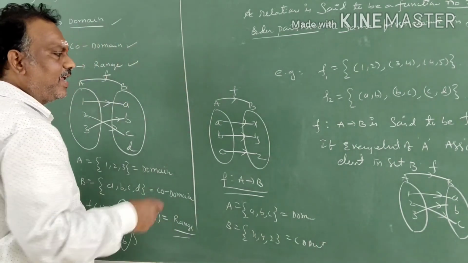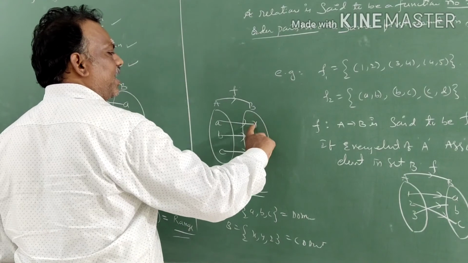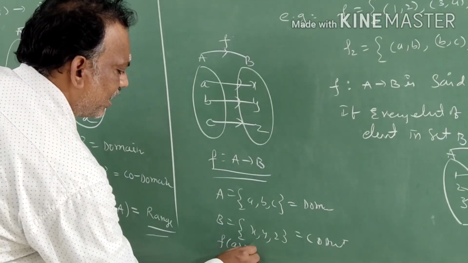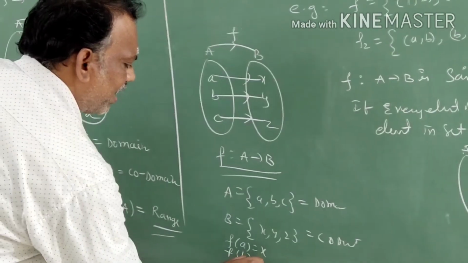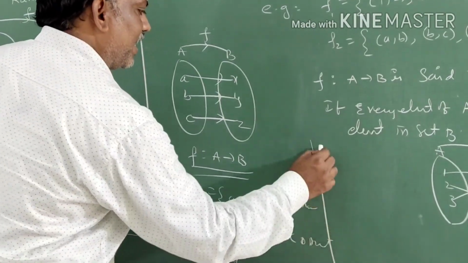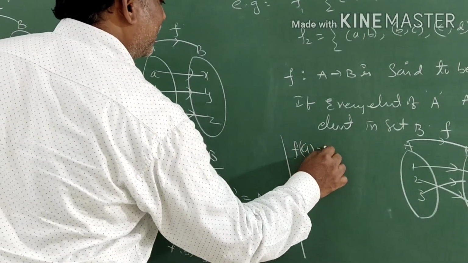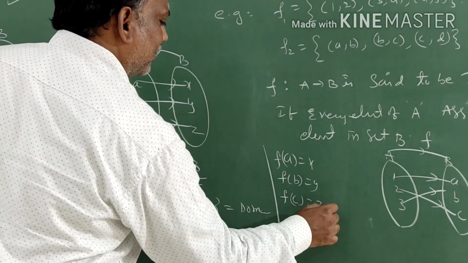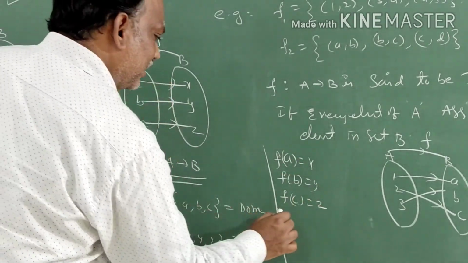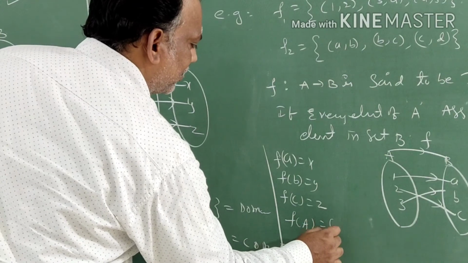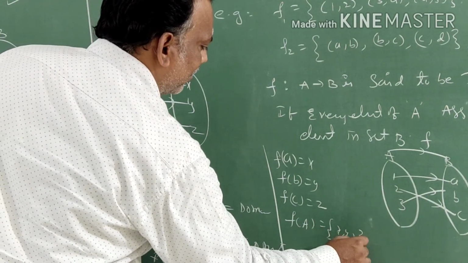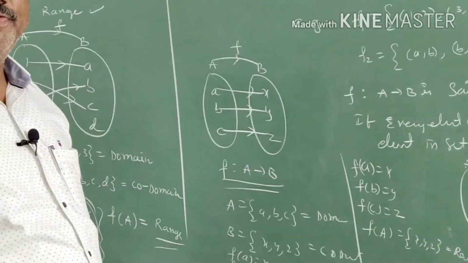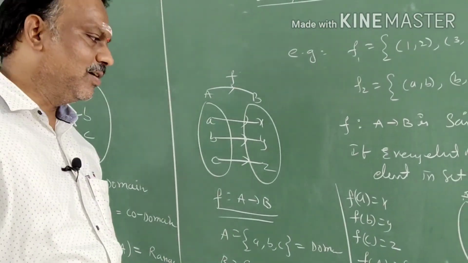Now the range. Each element of A is associated with a unique element in B, that is f of A is equal to X, f of B is equal to Y, and f of C is equal to Z. So I can write f of A, which is equal to the set of X, Y, Z. It is called the range. I told you the elements which are associated with set B, those are called the range.